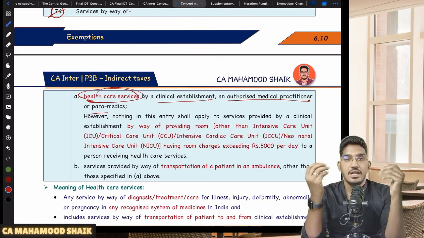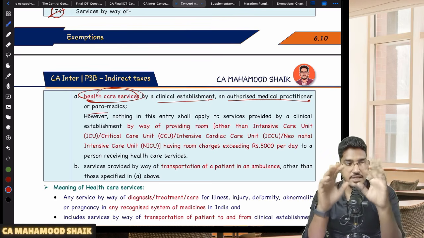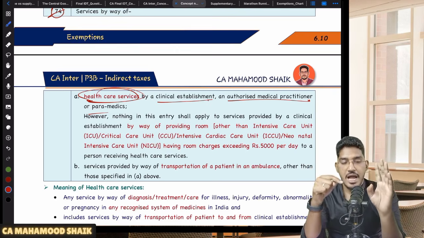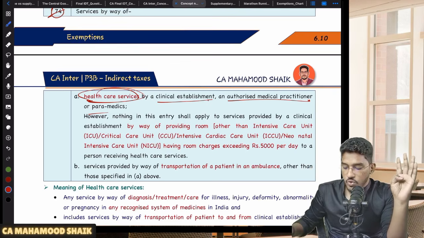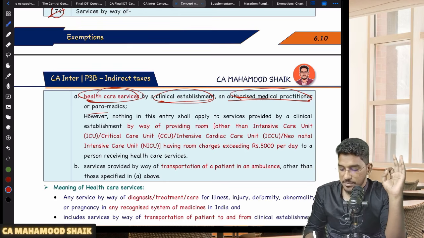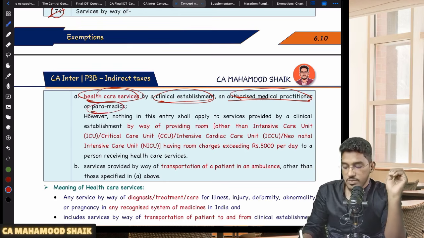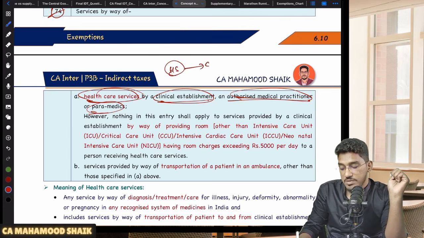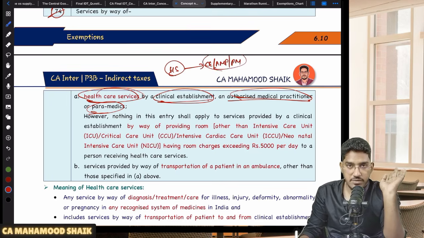They are defining what we will consider as healthcare services, and those healthcare services also only when provided either by a clinical establishment or authorized medical practitioner or paramedics. So when will the exemption become applicable? Number one, it should be a healthcare service, and it must be provided either by a clinical establishment or authorized medical practitioner or paramedics. Then only the exemption will become applicable.